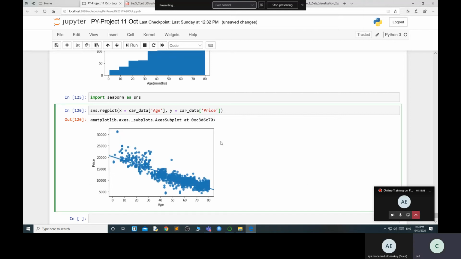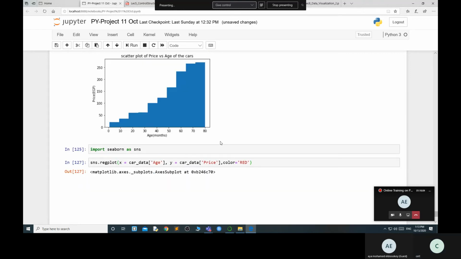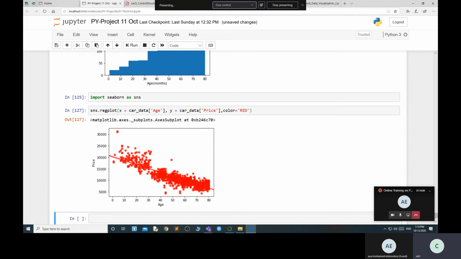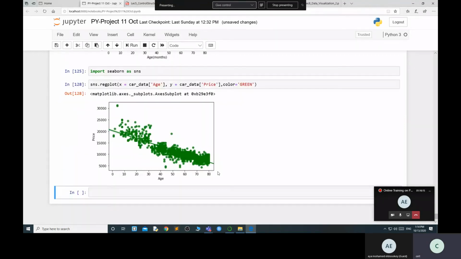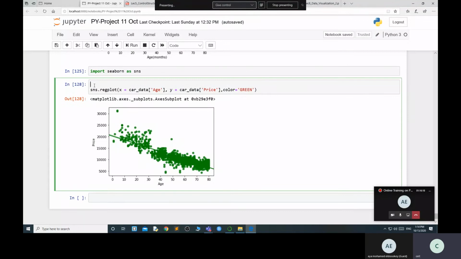I am giving red, and yes, the red color comes automatically. If you want green, you can use green, and it will work. If you want a grid, you can put sns.set. Basically, I want to apply sns.set with a style, like in CSS, whatever you're doing. The same I am using here, dark grid.